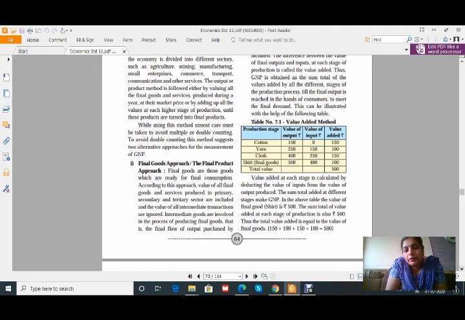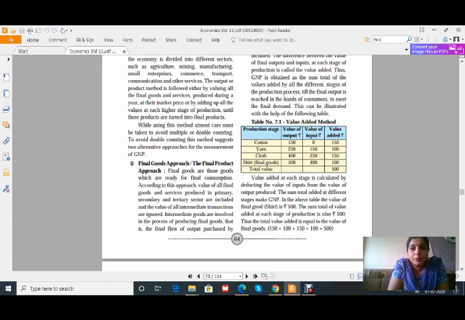See, in the previous lecture also I told you that duplication of cost has to be avoided. For this purpose only, the value of final goods and services which are ready for sale or ready for consumption is to be taken. Here I gave you the example of bathing soap: when it is ready for sale, that means it has already been packed with the brand name and all that packing has been done. If the soap is ready without packing, that is not considered. Intermediate goods are involved in the process of producing final goods, that is the final flow of output.